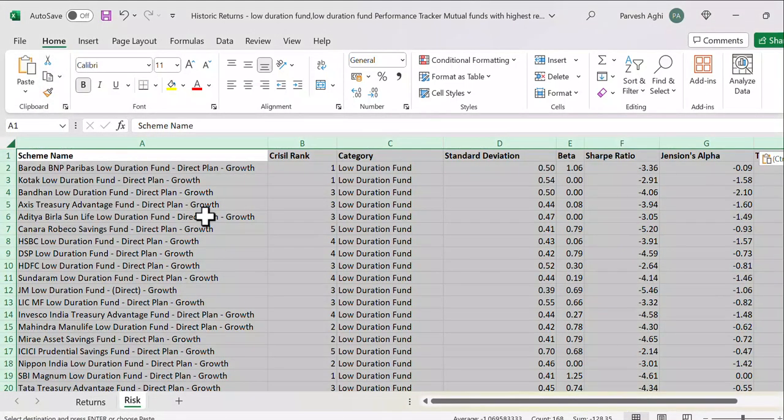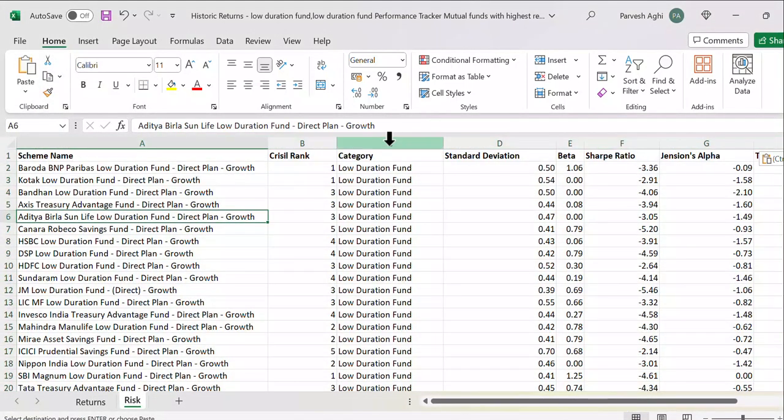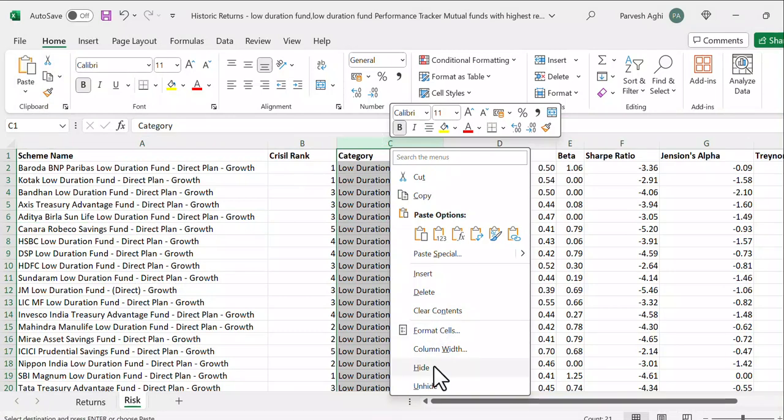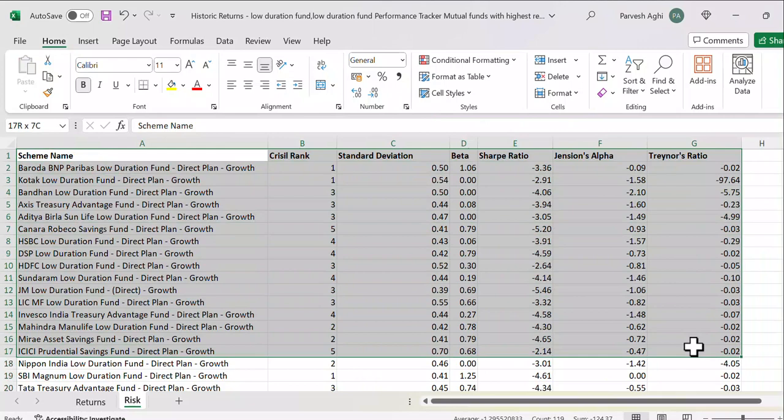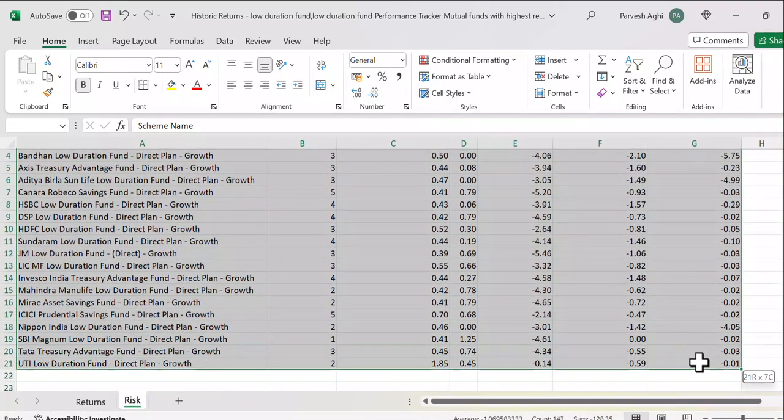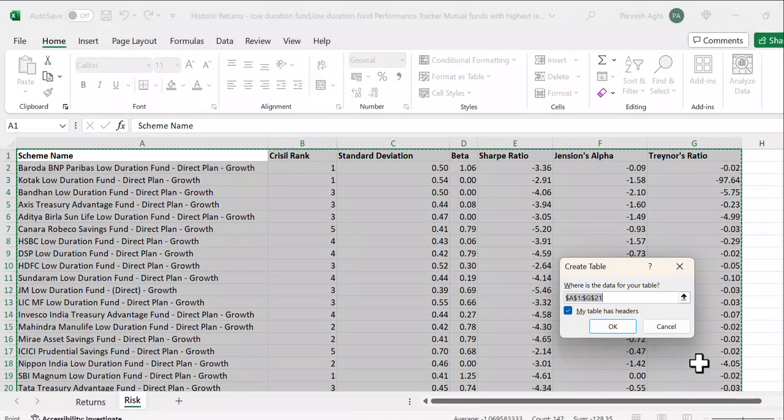Okay, fine. And this category column also I am removing, because we know these are all low duration bonds. And then I'm just going to press Control T.